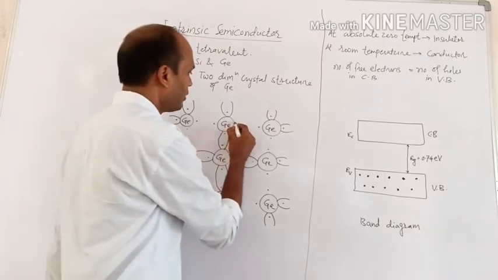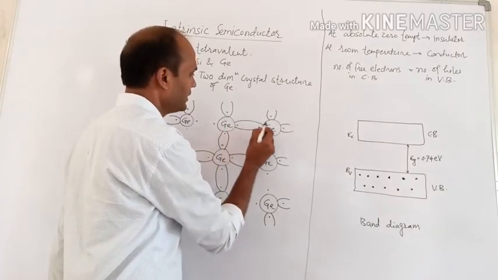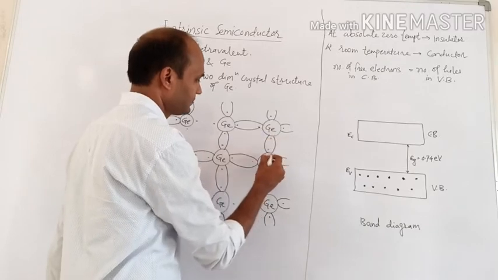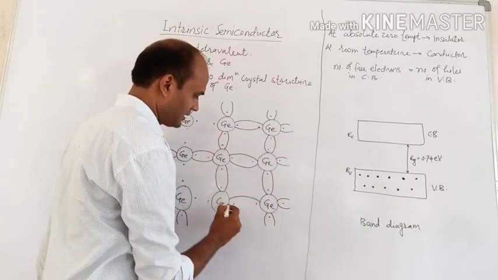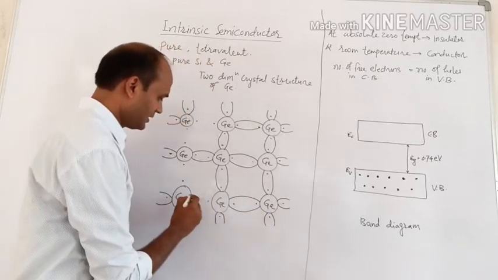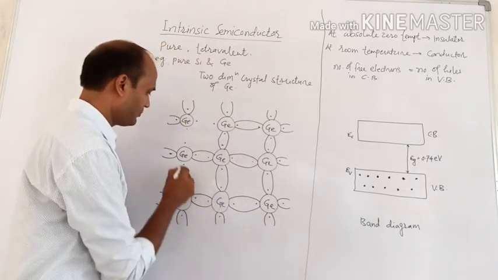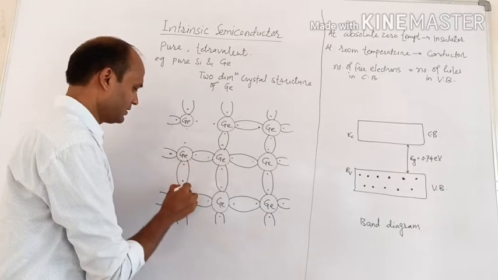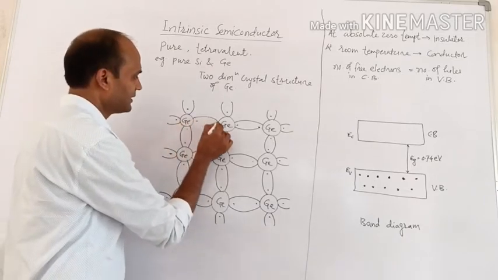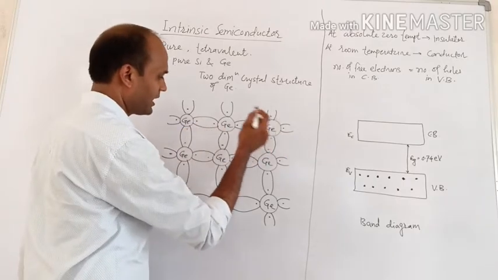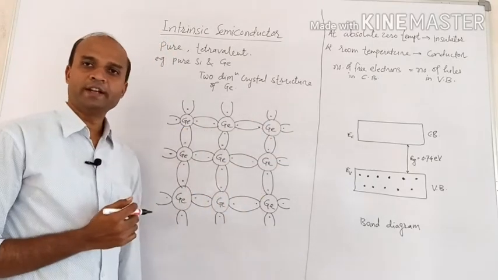Like this, all these atoms will share the neighboring atoms' electrons, and that's why they form covalent bonds. Now you can see here all the electrons are covalently bonded.